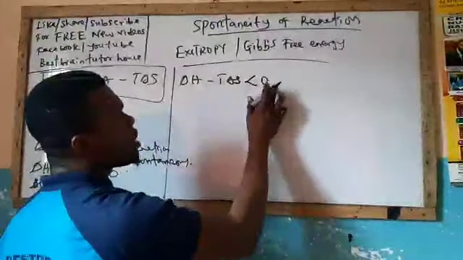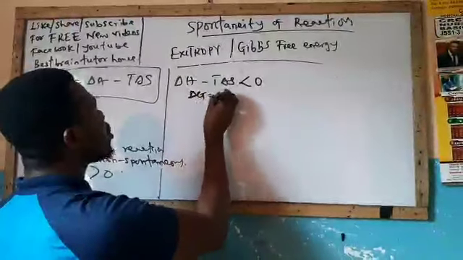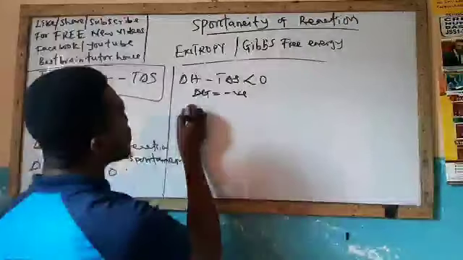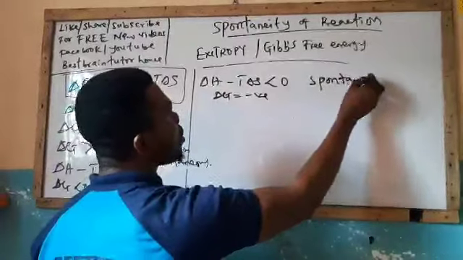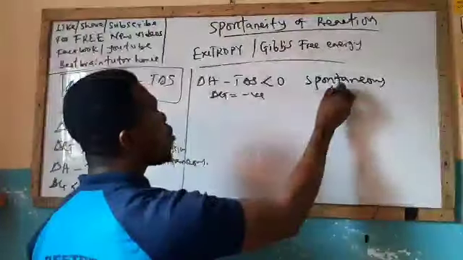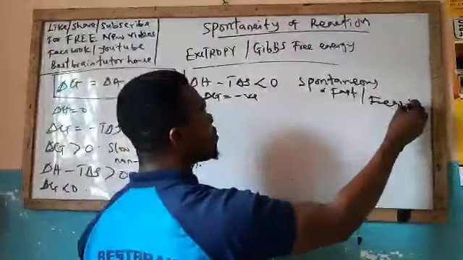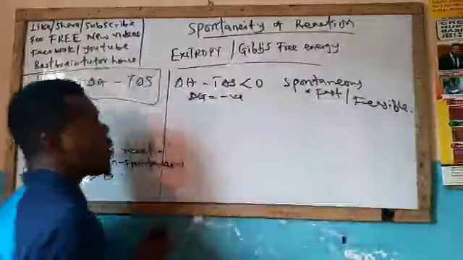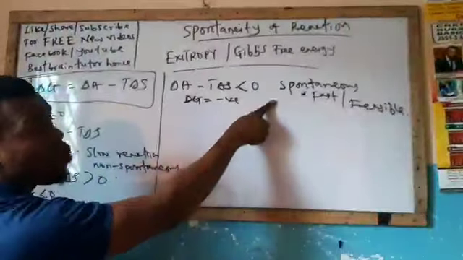But when change in G is less than zero, that is tending towards negative, it simply means here that my reaction is said to be spontaneous. Or we say it's said to be fast, or we say it's feasible. That is when my change in G is negative or is less than zero.